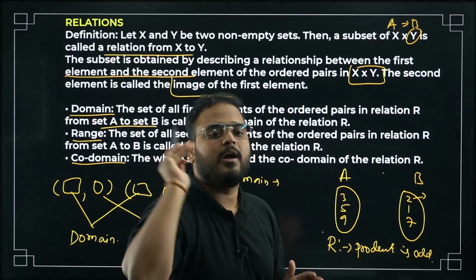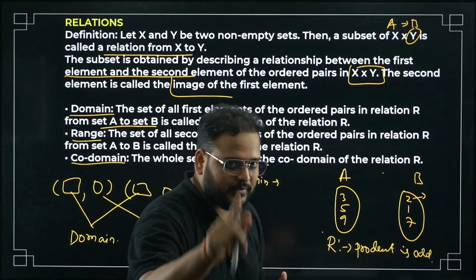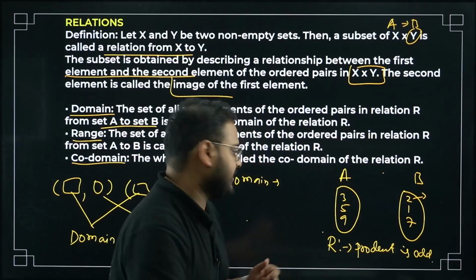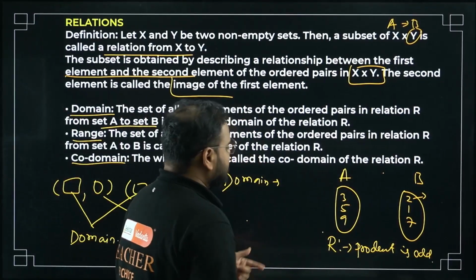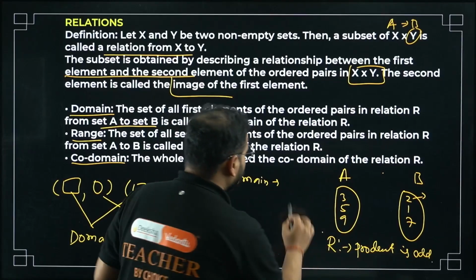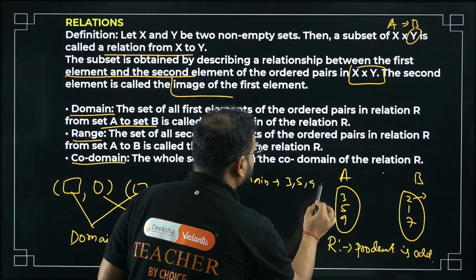So list out all the domain, all the range and all the codomain. Pause the video and do it. I'm going to solve it now, then cross check. Okay, so write the domain, sir. All the elements of A. So 3, 5, 9, sir. 3, 5, 9 in curly brackets.